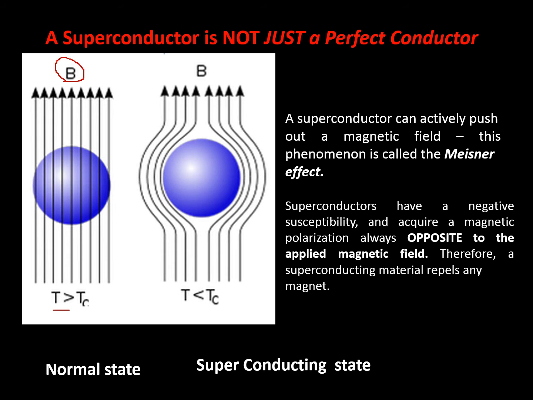Here the temperature is greater than the critical temperature. Now if we decrease the temperature so that T is less than or equal to the critical temperature, then the magnetic lines of force will be expelled by this material.